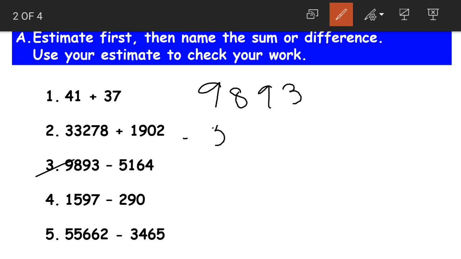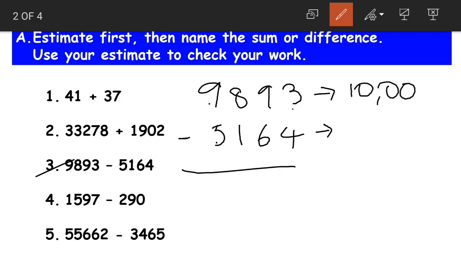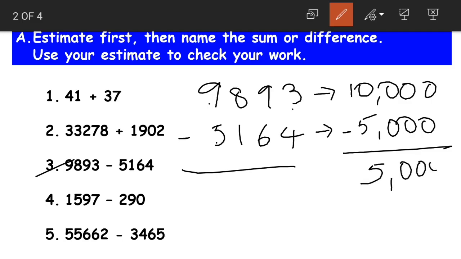9,803 minus 5,164. Now again both the numbers have thousands places, so we'll round off to the nearest thousands. This becomes 10,000 here and 5,164 becomes 5,000. It is rounded down. Now when we subtract these two, 10 minus 5 gives us 5,000 as our answer.